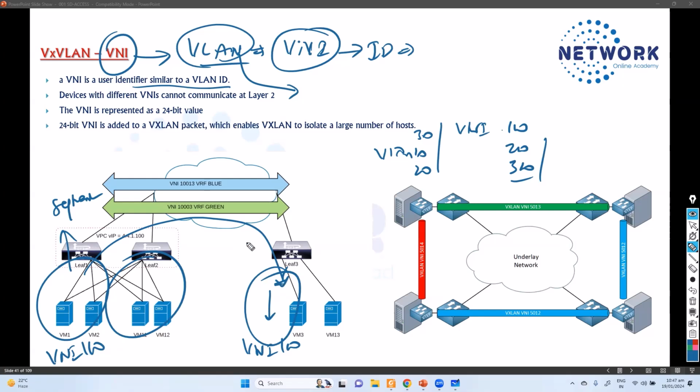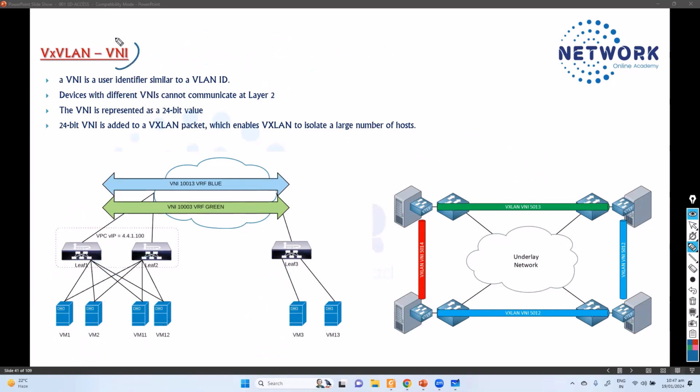So that's kind of an isolation. Whatever the VLAN or whatever the virtual segment we create, that has to be given a unique ID, just like VLAN ID. So we call this a VNI ID or VNI. Simply we call it a VNI, a virtual network identifier.